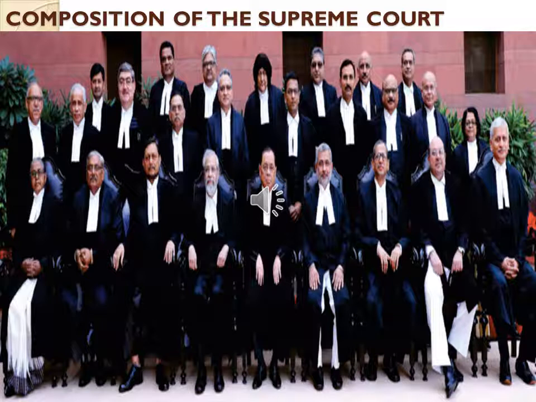At the commencement of the constitution, commencement meaning the beginning of something, in 1950, our Supreme Court consisted of 8 judges including the Chief Justice. At present, the Supreme Court consists of 34 judges including the Chief Justice. Because of the increase in population, the number of judges was increased. Initially only 8 judges including the Chief Justice, now there are 34.